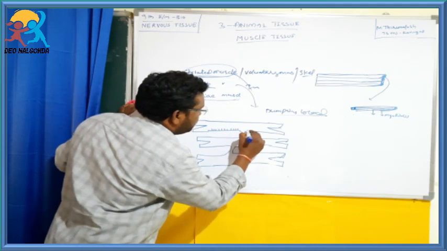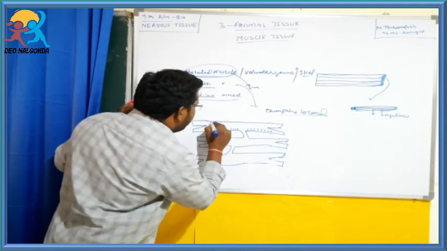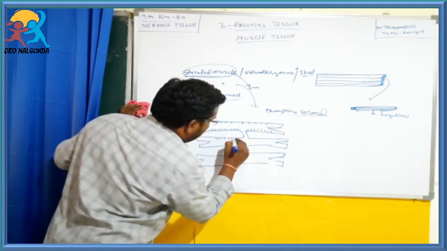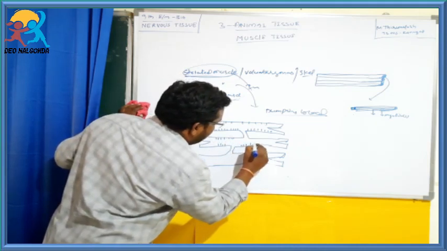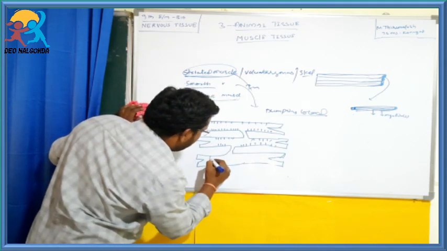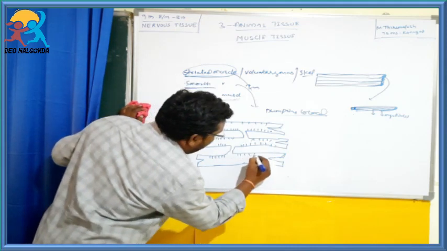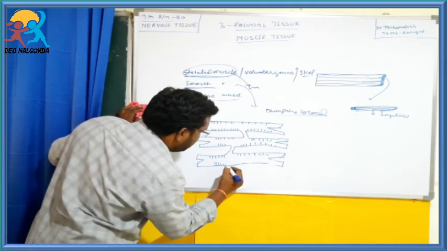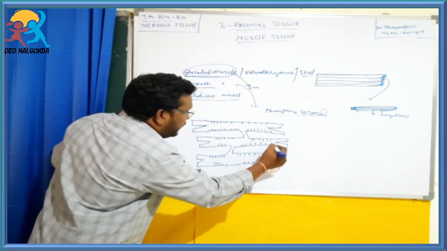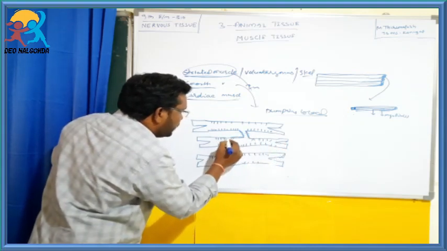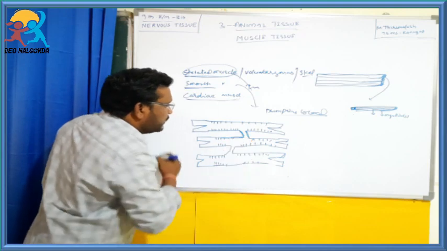Cardiac muscles are present in the heart and help in pumping the blood. These cells are long and branched, and they are joined with other cells at the ends.